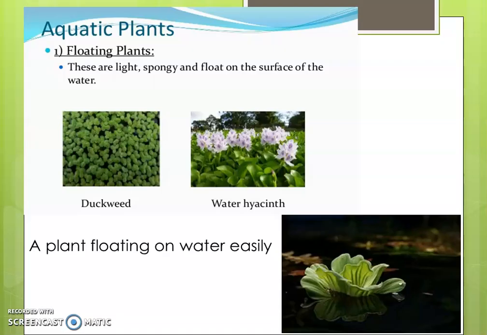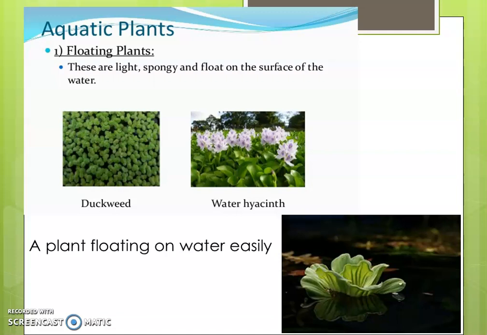Now, aquatic plants. Floating plants. These are light, spongy, and float on the surface of the water.